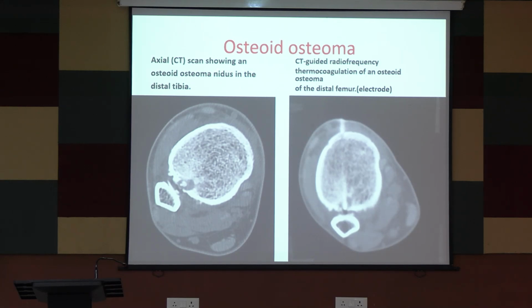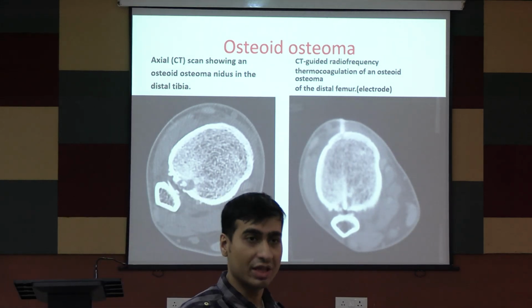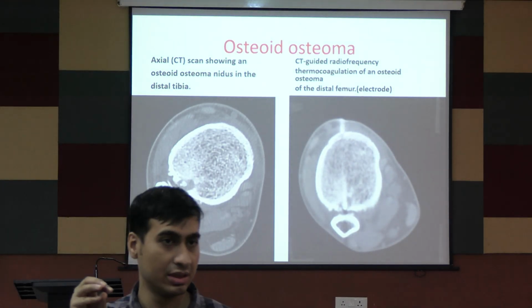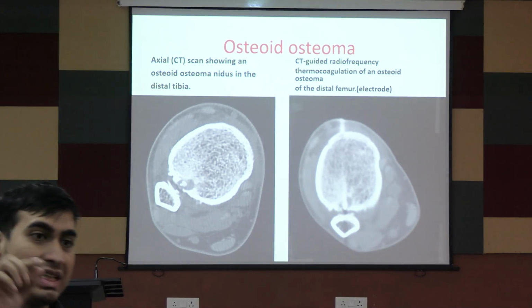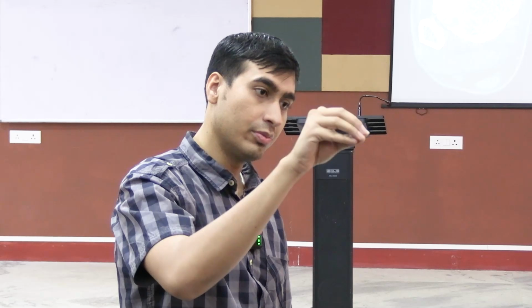Okay. And what is the treatment? See what they have done. Radiofrequency thermocoagulation. Because interventional radiology has become more advanced, we have particular lasers and thermocoagulation, the YAG laser. So what you do, you go and hit that area and you burn that sclerotic nidus, because that is the bone that is creating the issue. Now if you have that setup, you can do that. That is minimally invasive. Now if you don't have that setup, if the patient comes to us, then you have to open the bone, take that nidus out, and then close it.